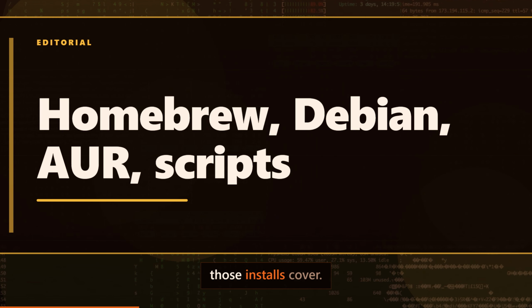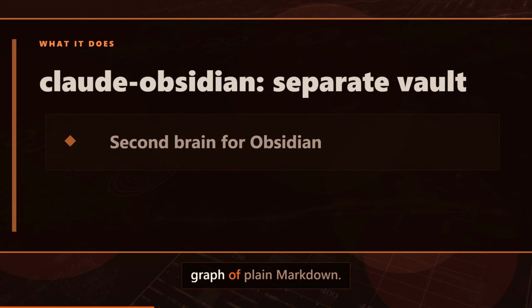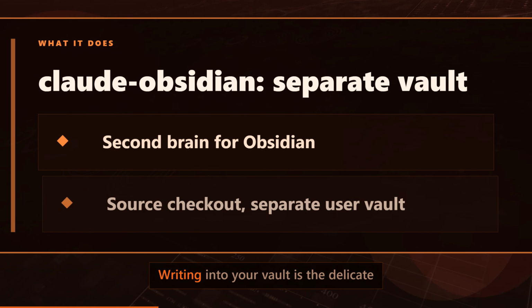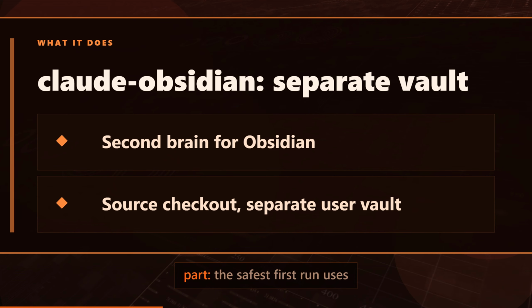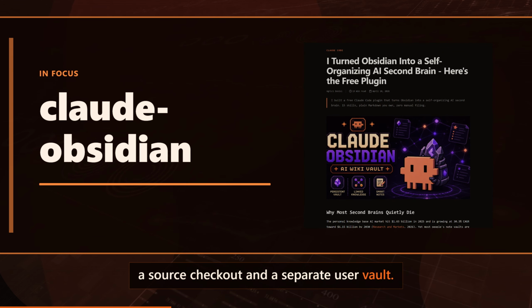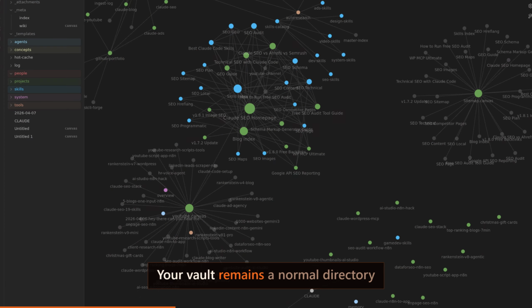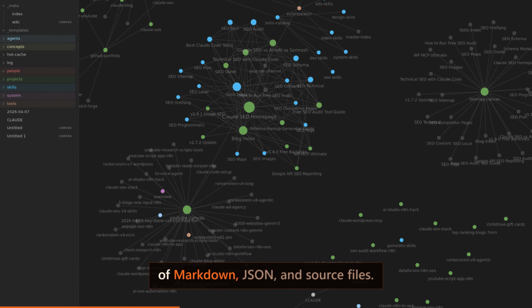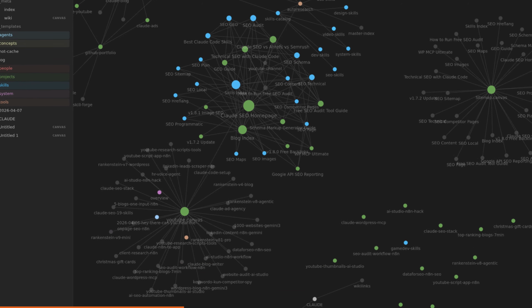Number 4 is Claude Obsidian, which files whatever you drop into a connected knowledge graph of plain markdown. Writing into your vault is the delicate part. The safest first run uses a source checkout and a separate user vault. Your vault remains a normal directory of Markdown, JSON, and source files.